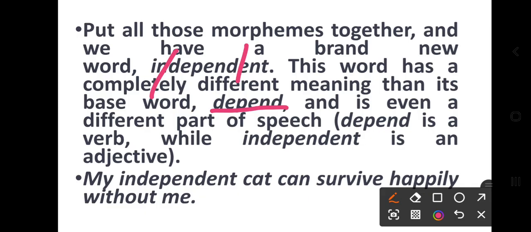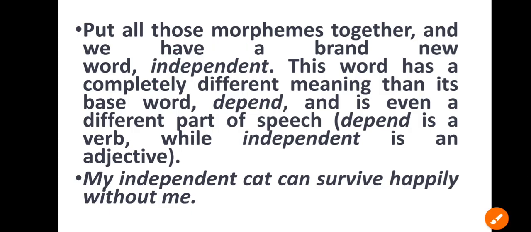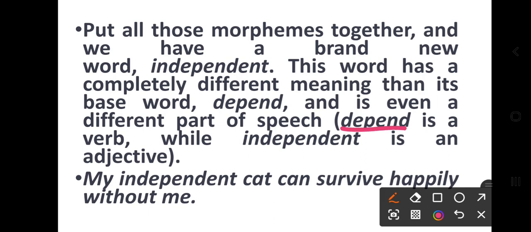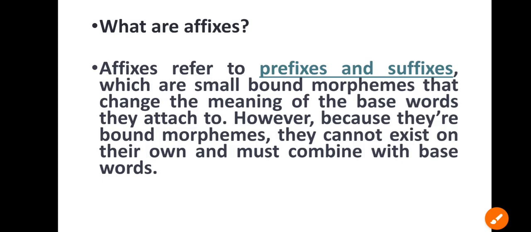Depend is a verb form, while independent is an adjective form. My independent cat can survive happily without me. This way, finally, we have to understand that affixes refer to prefixes and suffixes, which are small bound morphemes that change the meaning.